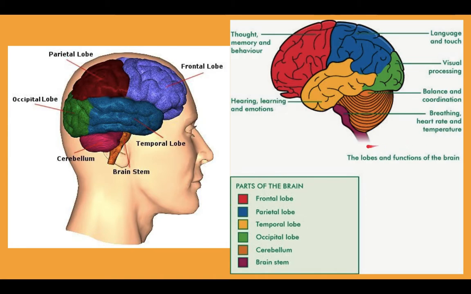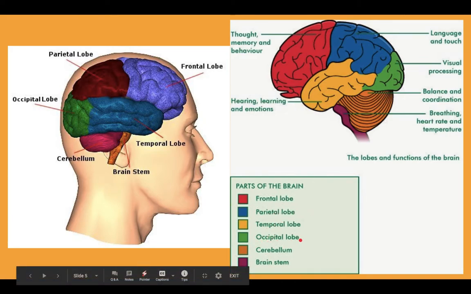These are the lobes present in our forebrain: the frontal lobe, parietal lobe, temporal lobe and occipital lobe are the important reception centers of the forebrain, and the cerebellum is the hindbrain region. The brain stem is the region which connects our brain to the spinal cord.